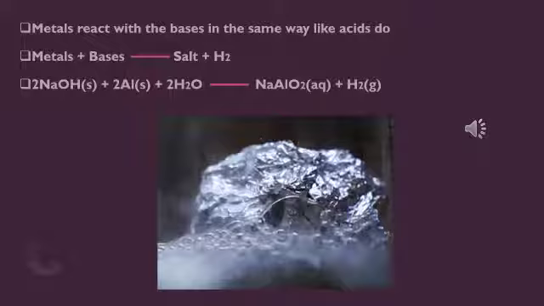For example, NaOH is a base. When we allow it to react with aluminum metal and also water, it gives rise to sodium aluminate. So what is the product formed, children? It forms sodium aluminate and also hydrogen gas is liberated.